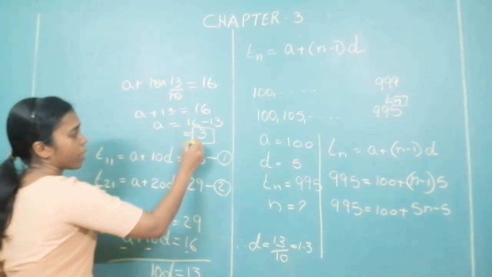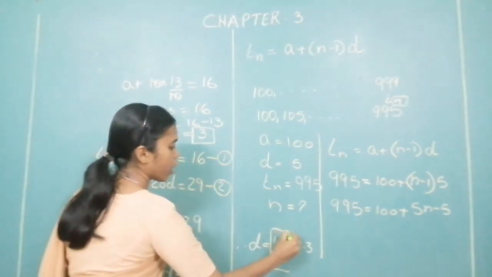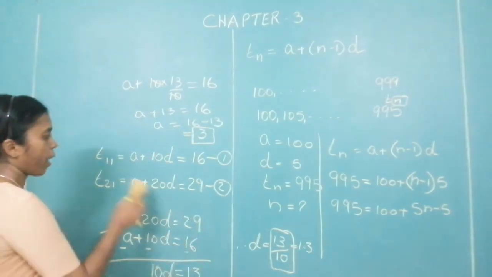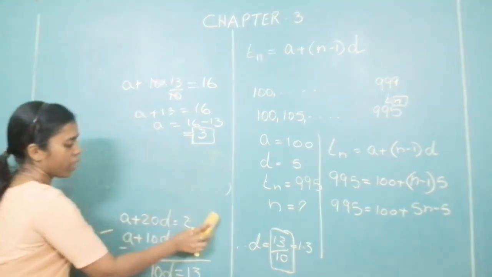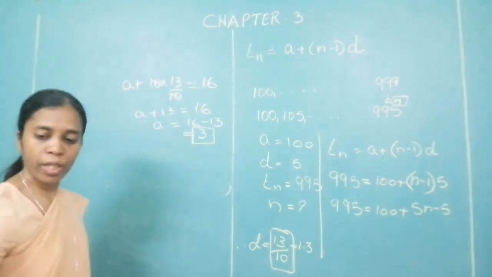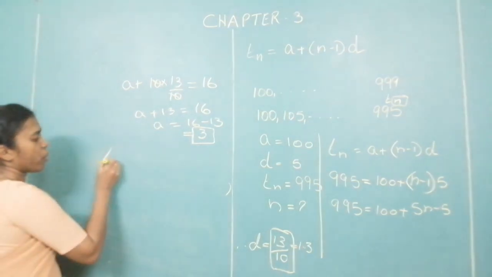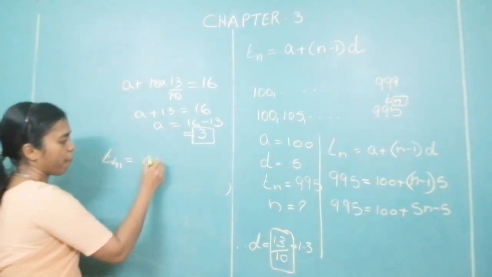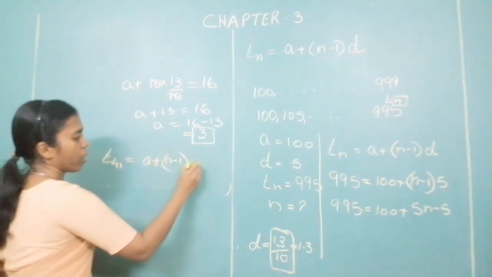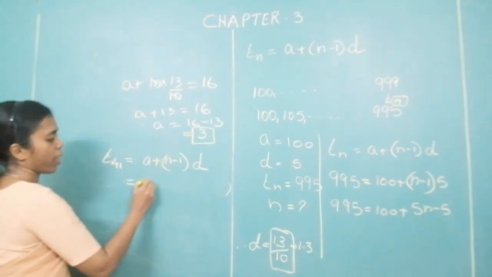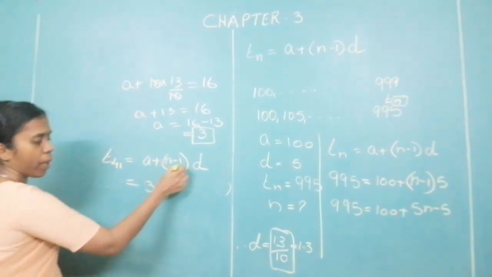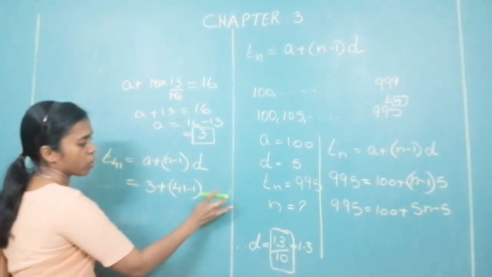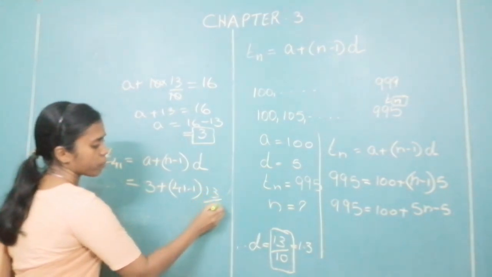So I have got A and I have got D. Both I got. Now, what am I supposed to find out? I have to find out T41. So you write the formula for T41. Tn is equal to A plus N minus 1 into D. That is equal to, what is your A? 3 plus N minus 1, N minus 1 means 41 minus 1 into D. What is your D? 13 upon 10.